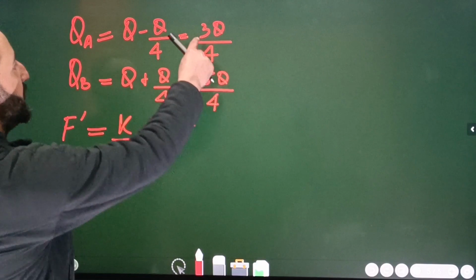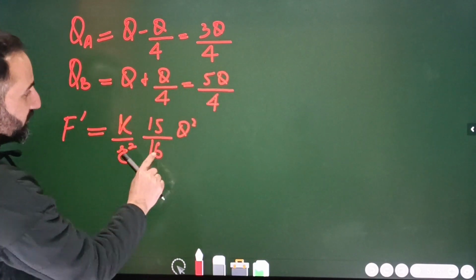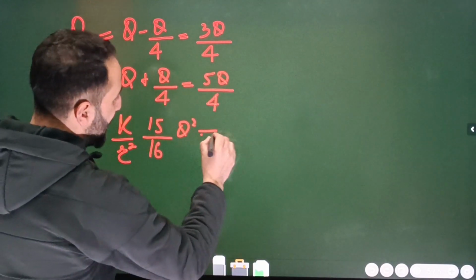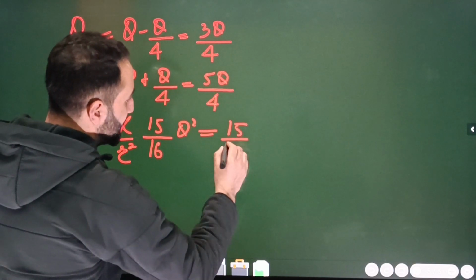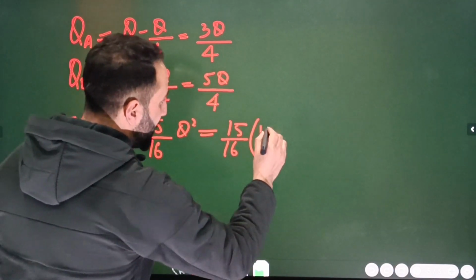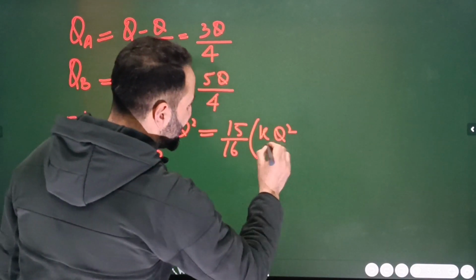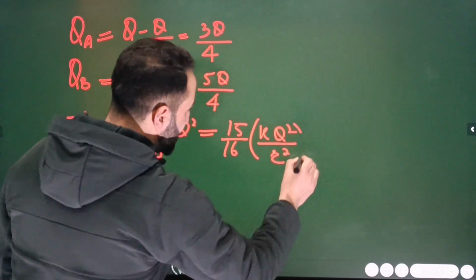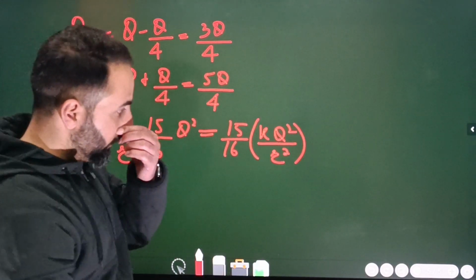तो प्रोडक्ट ऑफ चार्जेस क्या है बेटा? 3 5 15, 4 4 16, 15 by 16 Q स्क्वायर. ठीक है ना बेटा? Now it's like this. 15 divided by 16 multiplied by KQ square divided by R square. And what is this KQ square by R square? It's the old force. ठीक है ना बेटा?